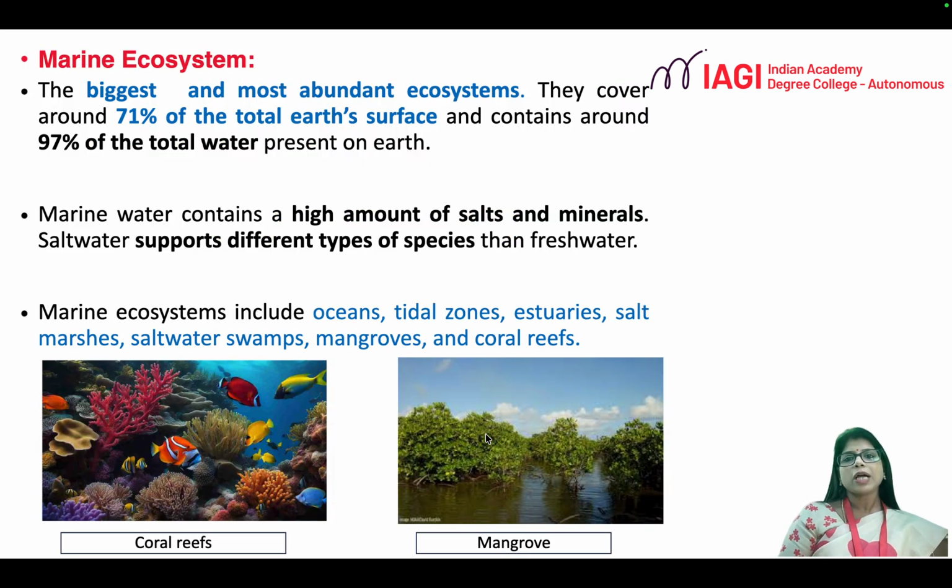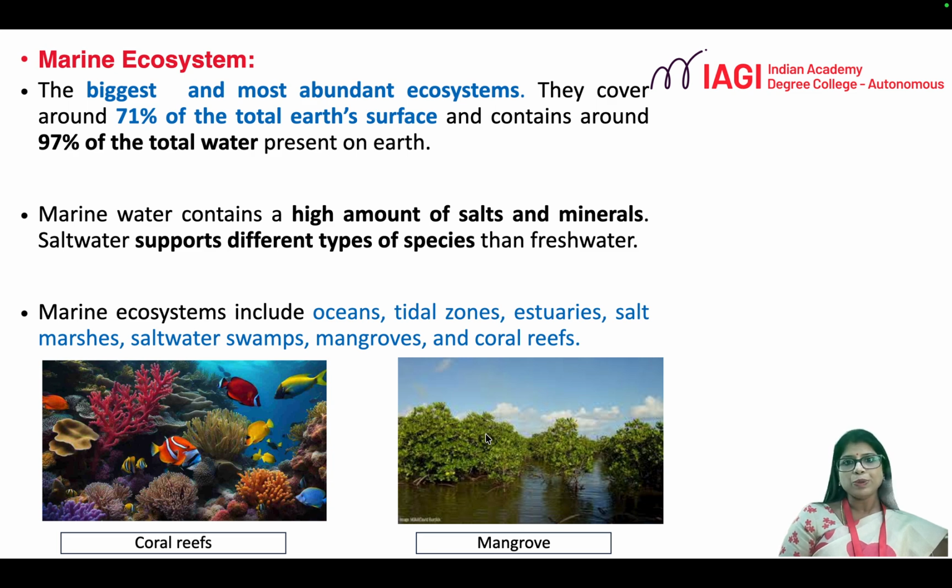The major type of aquatic ecosystem is the marine ecosystem, which is the biggest and most abundant ecosystem. It contains around 97% of the total water present on Earth's surface, and it covers 71% of the Earth's surface.